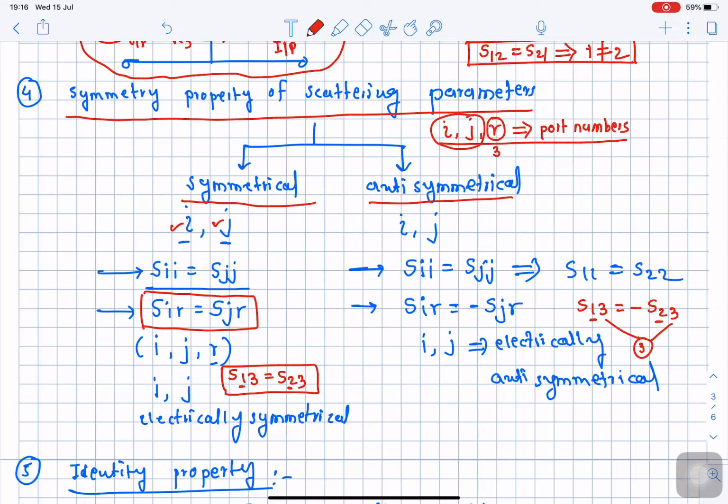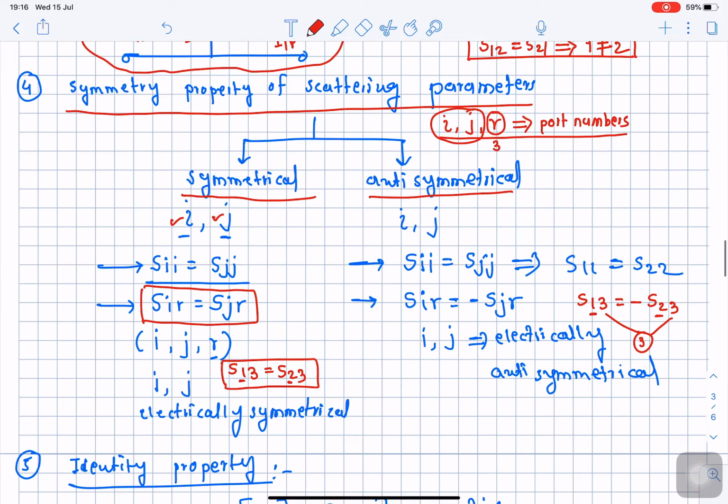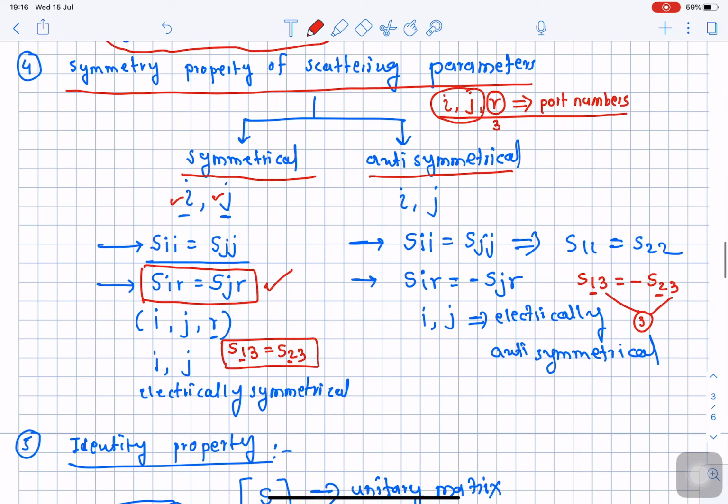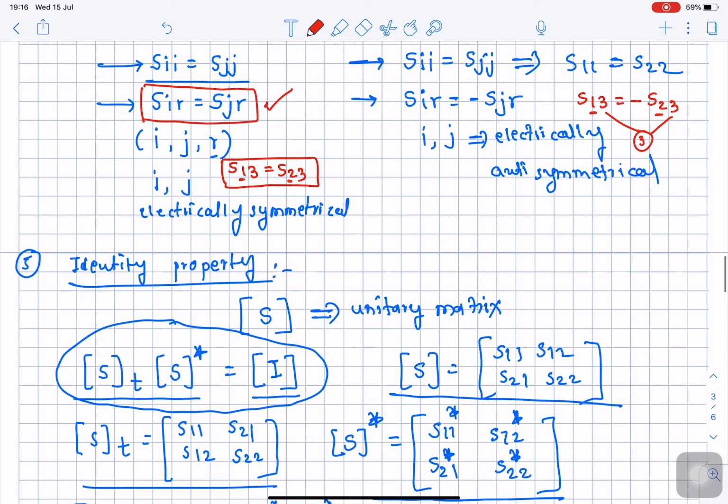In order to check whether the given two ports are symmetrical with the third port, you need to check this particular property. If this property fulfills the condition, then we say that the two ports are symmetric with the third port. On the other hand, if we get the negative of the same equation, then we say that the two ports I and J are anti-symmetrical with the third port. So this is the important property of symmetry of a scattering parameter.